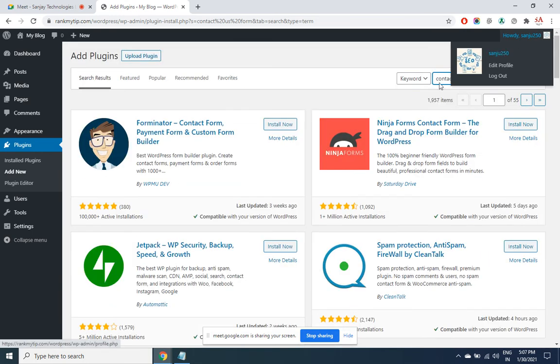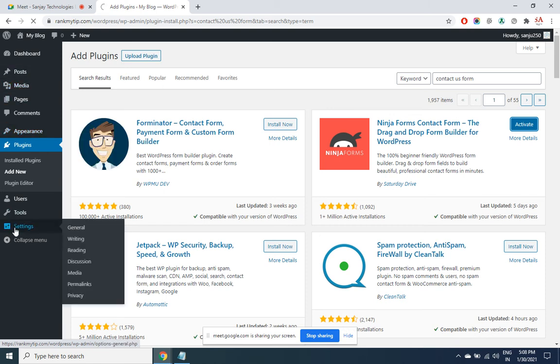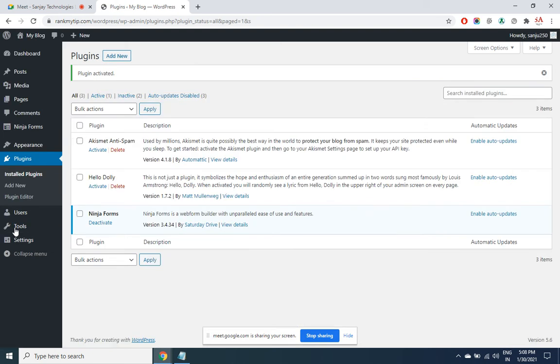So any plugin, firstly you got to install, then activate. You'll be getting that plugin option on the left side. So this is a plugin that we have installed.